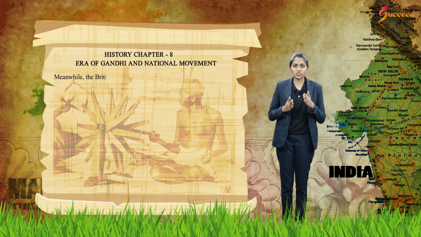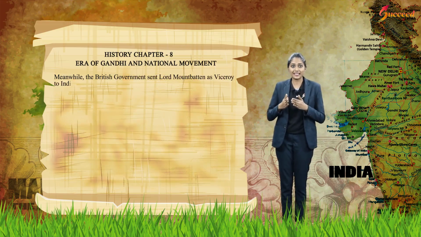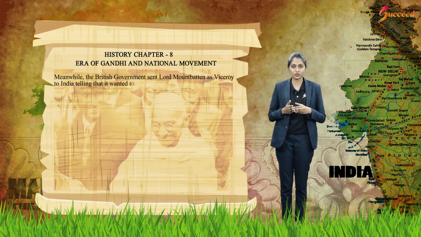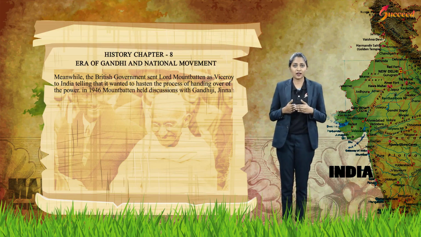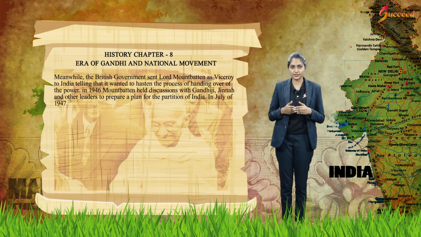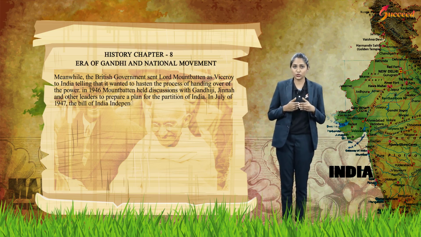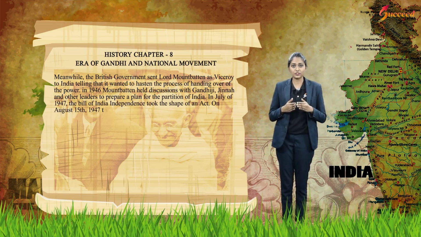Meanwhile, the British government sent Lord Mountbatten as Viceroy to India, saying that it wanted to hasten the process of handing over the power. In 1947, Mountbatten held discussions with Gandhiji, Jinnah and other leaders to prepare a plan for the partition of India. In July 1947, the Indian Independence Bill was passed as an Act. On August 15, 1947, two new nations, India and Pakistan, were born.